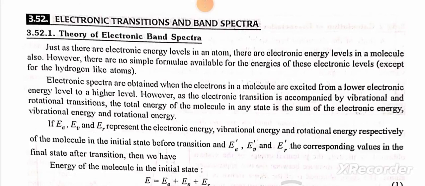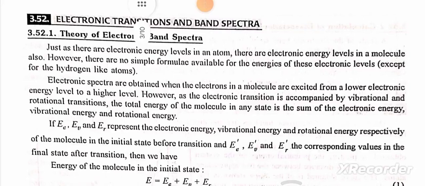Electronic transitions and band spectra. Theory of electronic band spectra. Just as there are electronic energy levels in an atom, there are electronic energy levels in molecules also. However, there is no simple formula available for the energies of these electronic levels except for the hydrogen-like atoms.